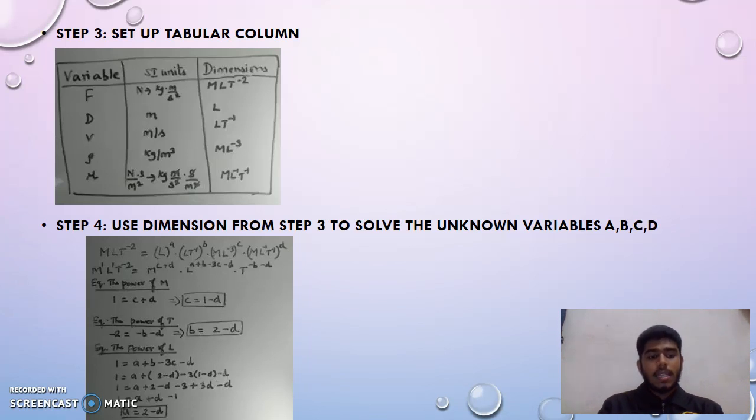So you can see that the power of M is 1 equals c plus d, where we can denote it as c equals 1 minus d. The power of T is negative 2 equals negative b minus d, which is b equals 2 minus d, and the power of L we can denote as a, which is 1 equals a plus b minus 3c minus d, so a equals 2 minus d.